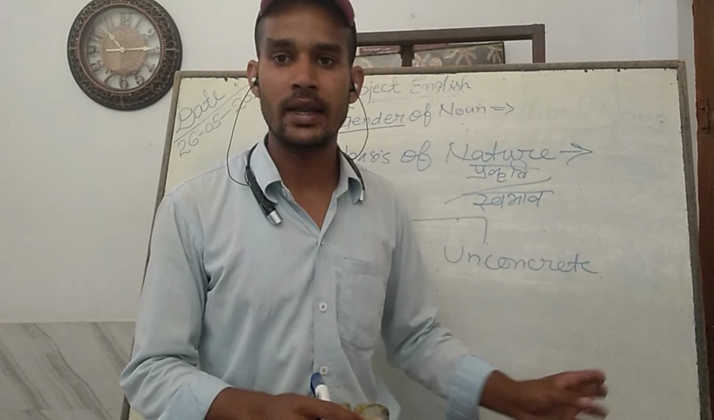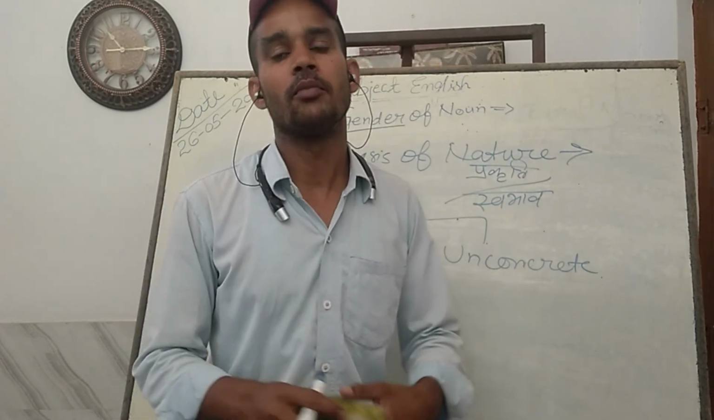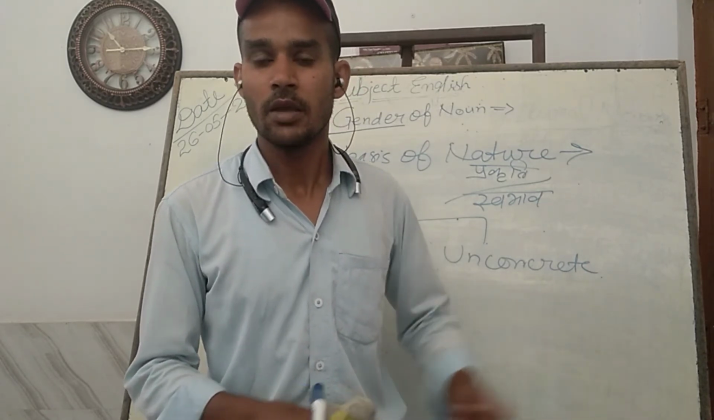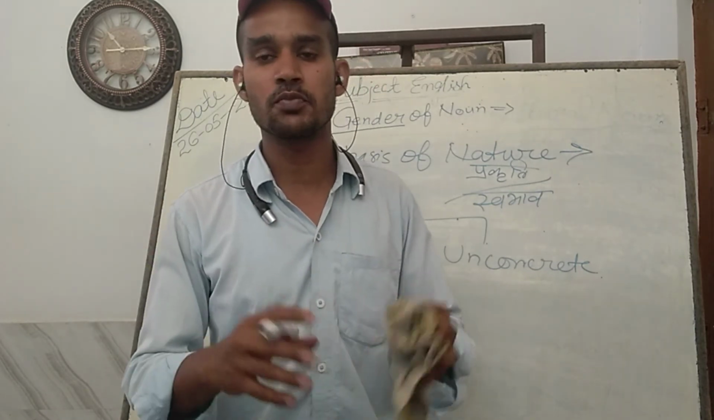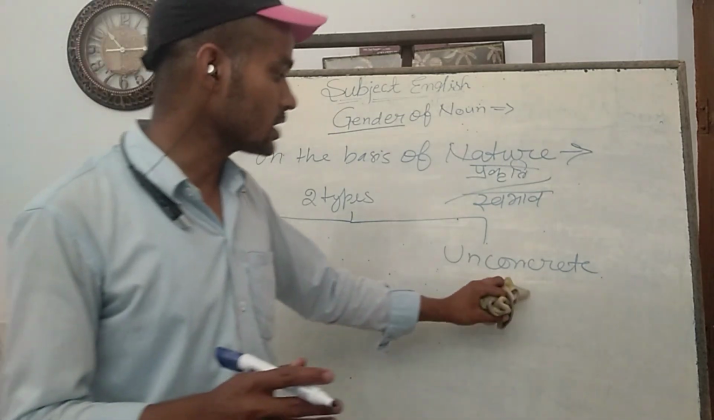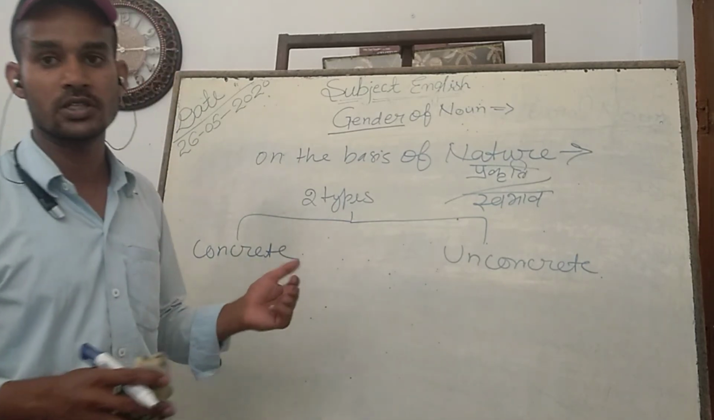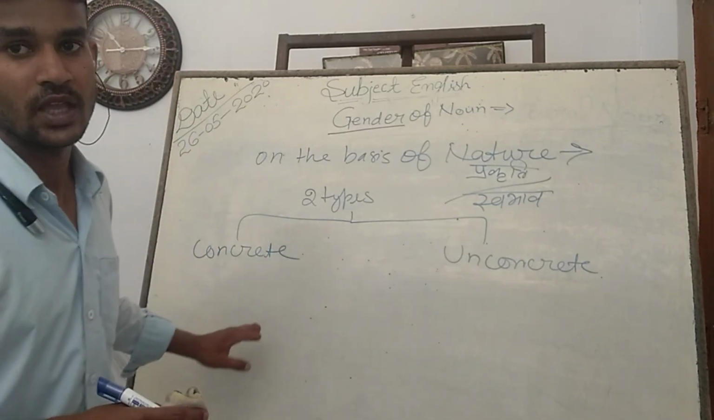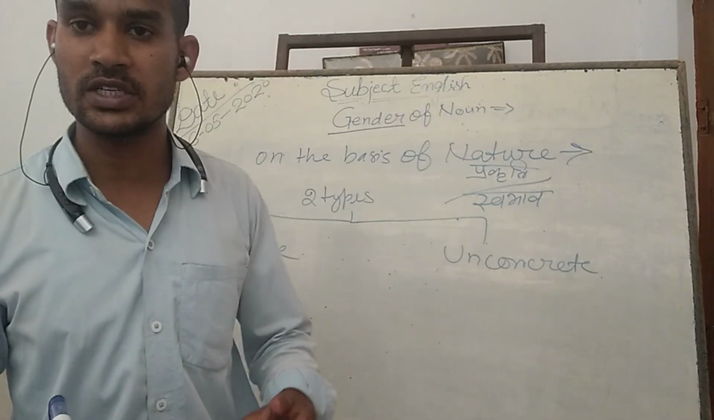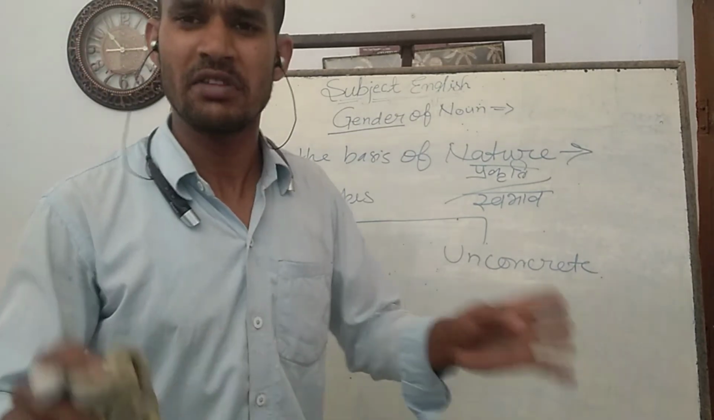If you put water into a bottle, then water takes the shape of the bottle. If you put it on a plate, then water takes the shape of the plate. According to the object in which water is put, it takes the shape of that object. So water comes under unconcrete noun. In the same way, stone comes under concrete noun because it does not change its shape. If we want to change its shape, we shall have to totally destroy its form, crush it or break it into pieces.